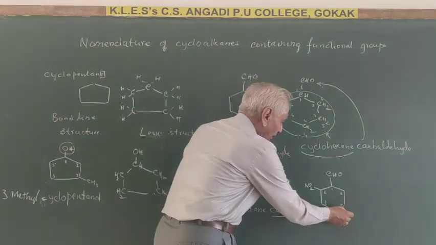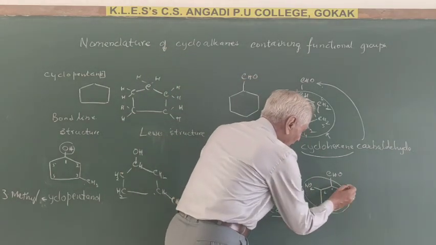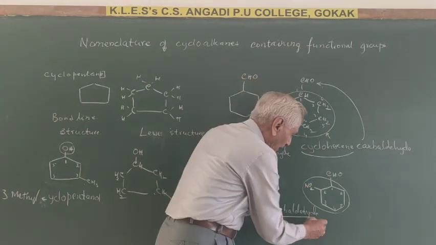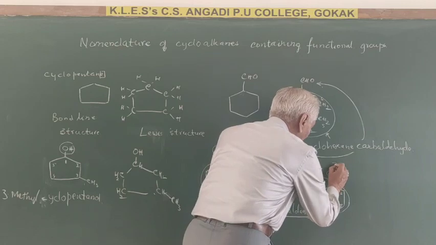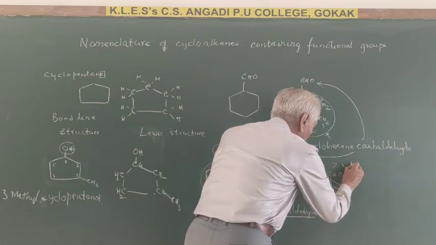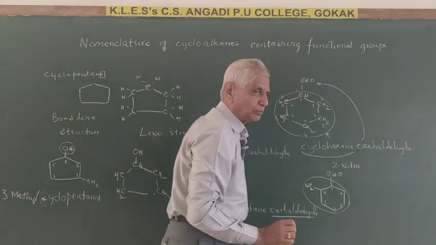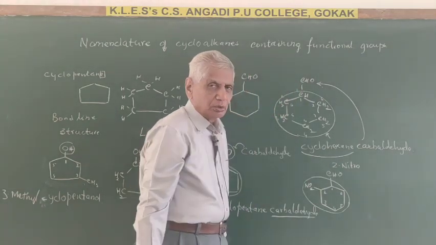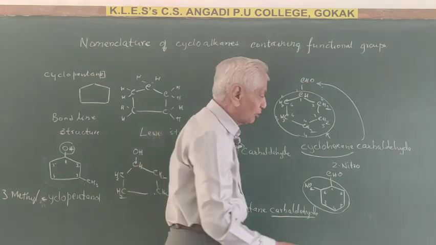So this cyclohexane contains a nitro group. Therefore this nitro group is present on the second carbon. Hence it is called 2-nitro. So what is the meaning of 2-nitro? In the second position a nitro group is there.